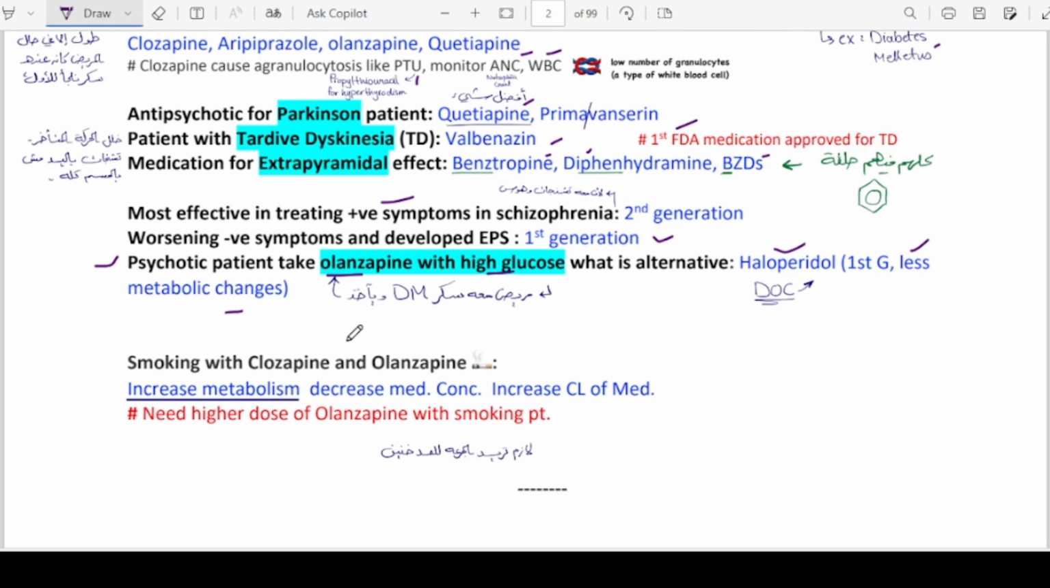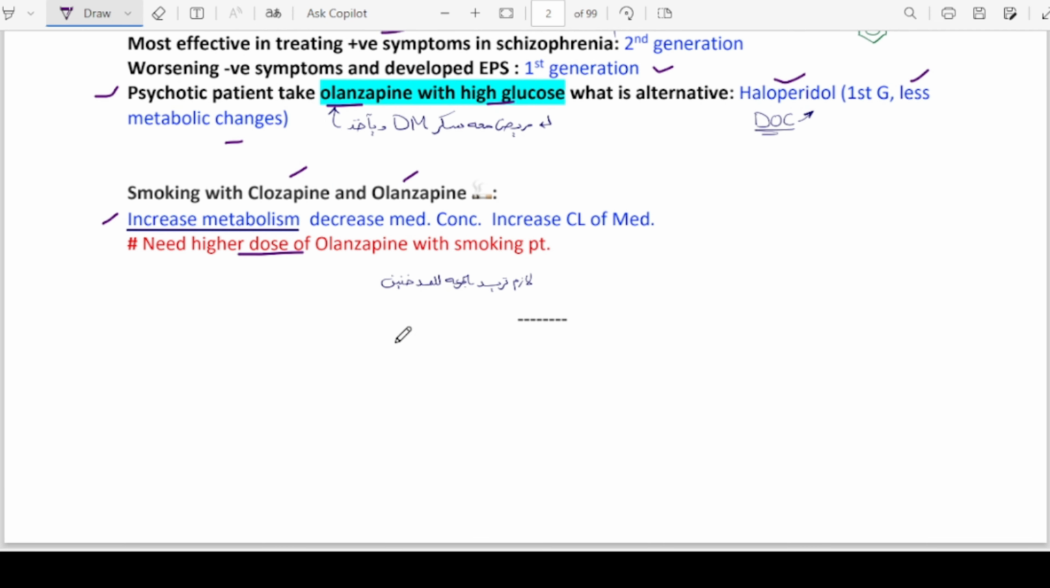But if a patient is using clozapine or olanzapine and is also a smoker, smoking is basically an inducer, so it increases the metabolism. When you are giving a drug with an inducer, the inducer will increase the metabolism, and you have to increase the dose in that case. Also in this case, you have to increase the dose of olanzapine if a patient is a smoker.